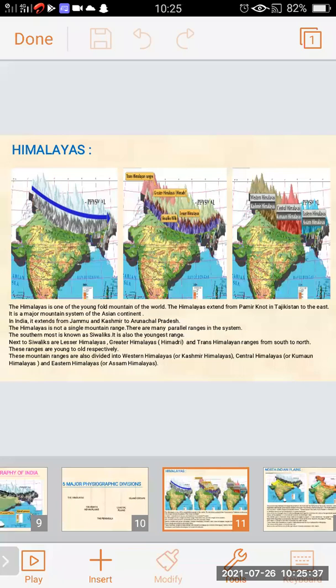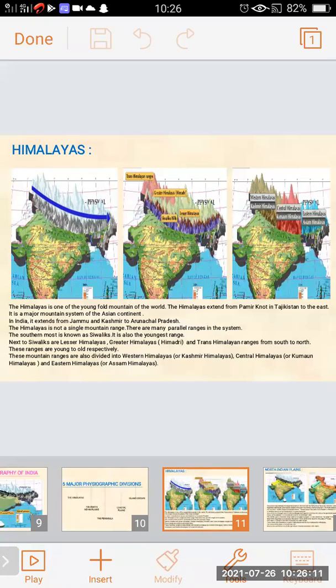In India, it extends from Jammu and Kashmir to Arunachal Pradesh. The Himalayas is not a single mountain range. There are many parallel ranges in the system. The Himalaya is not only a single mountain range. There are various mountain ranges parallel in this system.